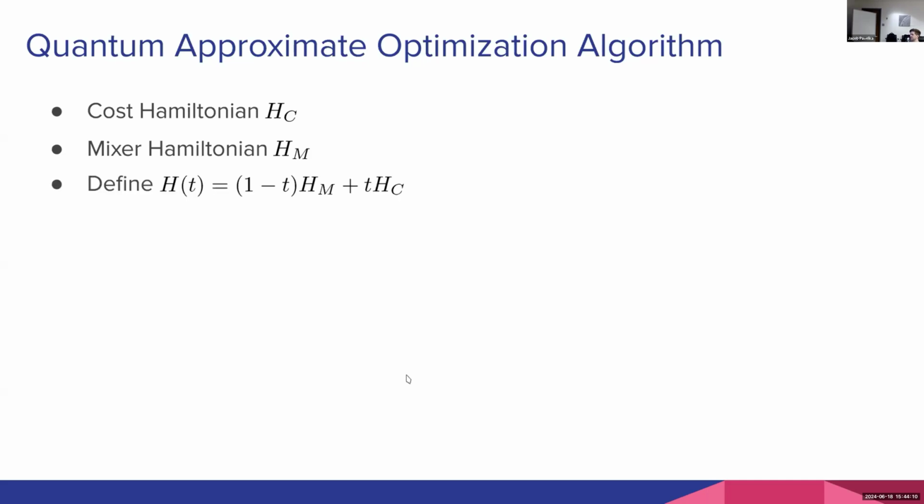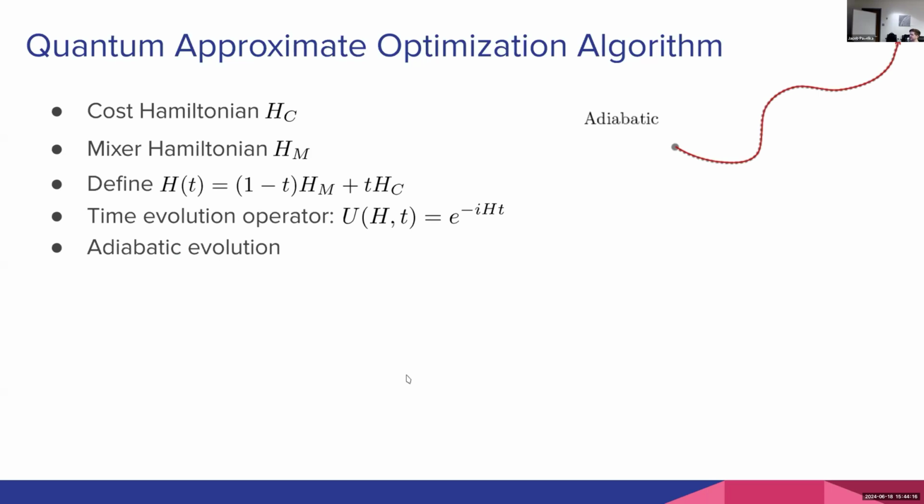So we can define this intermediate Hamiltonian, which is just this convex combination of our mixer and cost Hamiltonians. And then there's this idea from physics called adiabatic evolution, where we can take this time evolution operator here, U of H and t. This is just a solution to the time-dependent Schrodinger equation. Basically what this exponential does, this is a unitary operator that will evolve our quantum state for time t under the influence of Hamiltonian H.